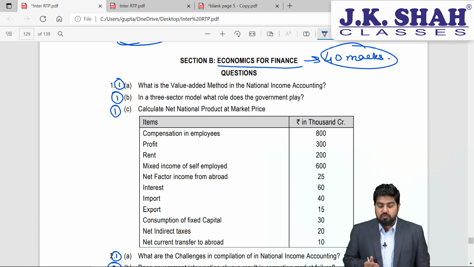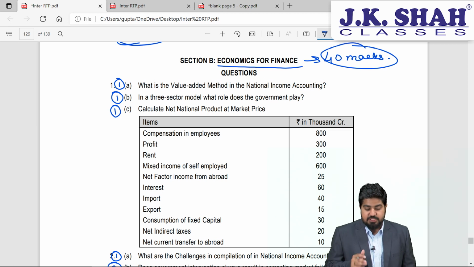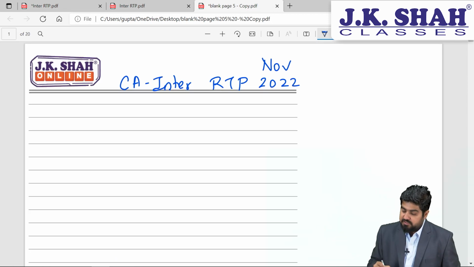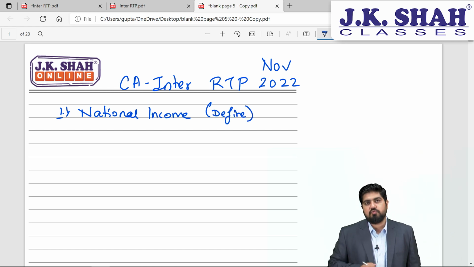Now students, coming on to question number 1, if you observe, what is the value added method in national income accounting? Now students, when I talk about national income, see this very carefully. First of all, what should be the format? You have to define what is the meaning of national income. I am sure you know that, right?